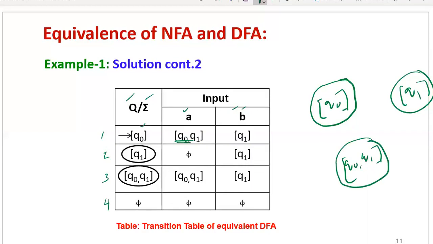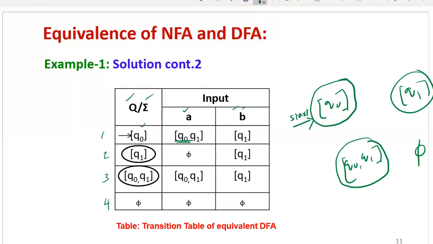Then the fourth state is pi. Pi also you have to include here. In some cases pi may not be included. So now first you can represent the initial state. So Q0 is the initial state. Draw a prefixed arrow, or if you want you can use the word start also.